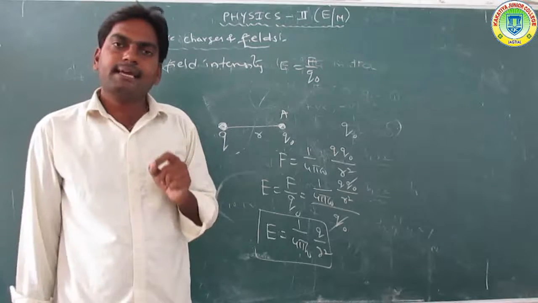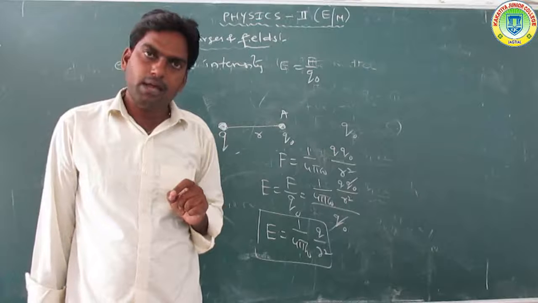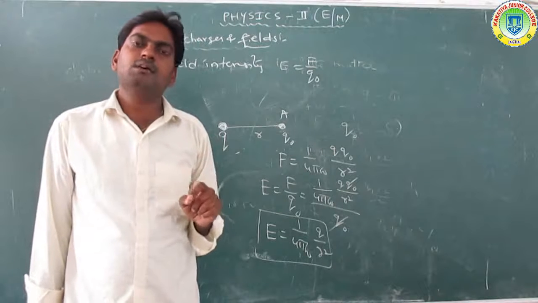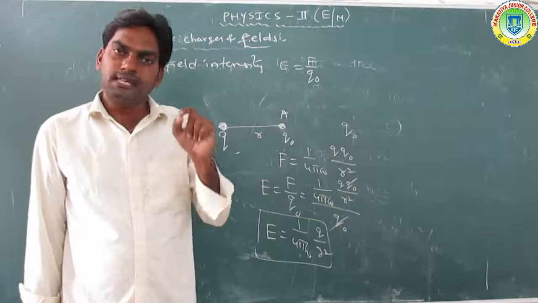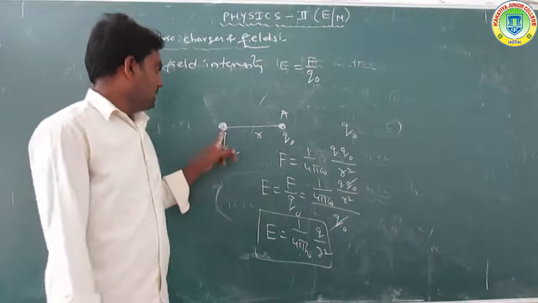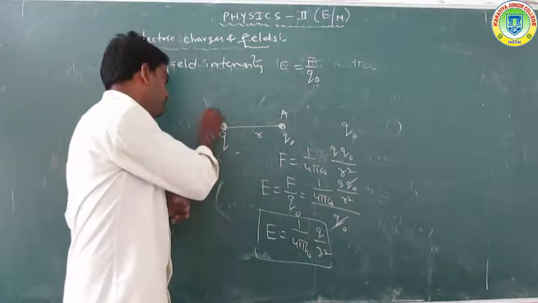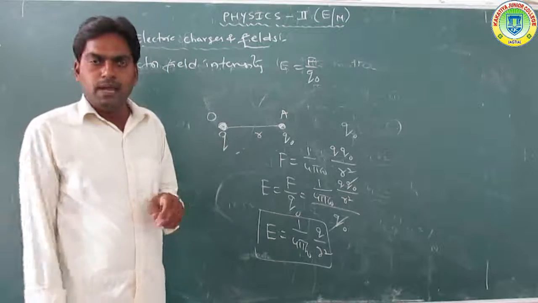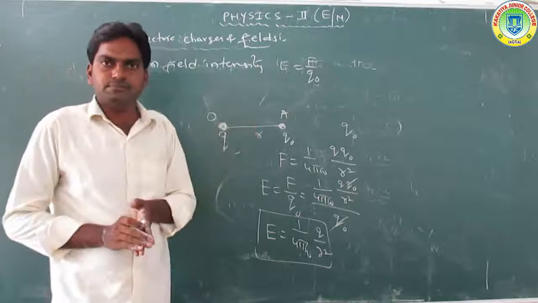Due to the electrical field intensity, to find out the field of a single charge, consider the charge Q at a point O. The electrical field exists around it.